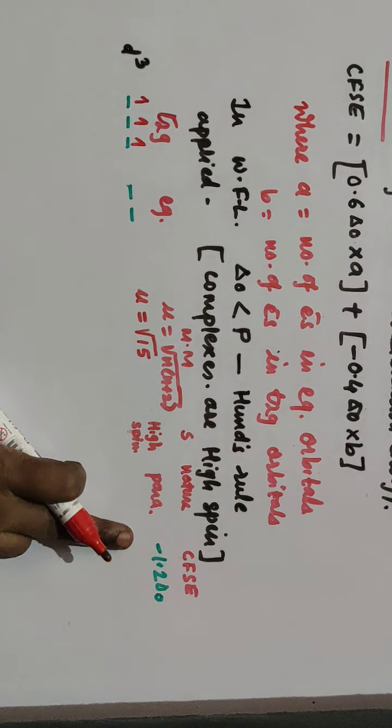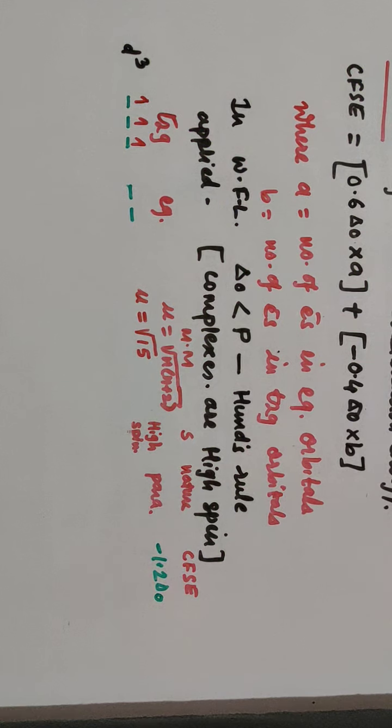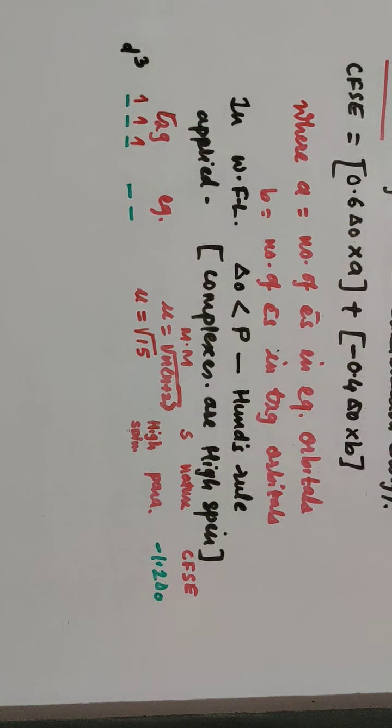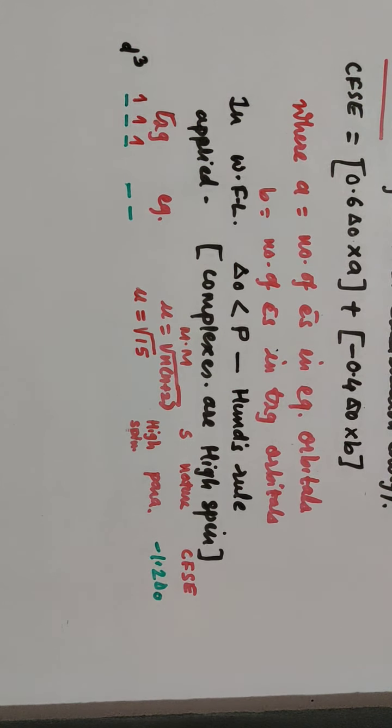So this is minus 1.2 delta 0 for 3 electrons in case of a weak field ligand, where delta 0 is less than P. Where delta 0 is less than P, the pairing energy is higher, and wherever pairing energy is higher, the ligand prefers to fill the electrons singly in the orbitals first.